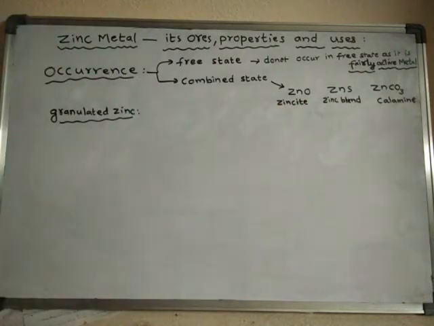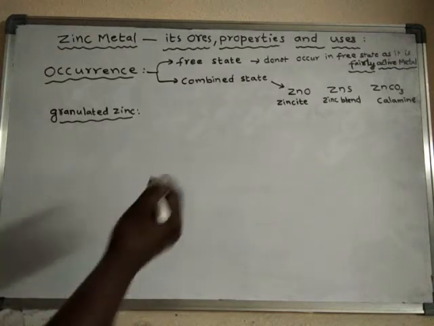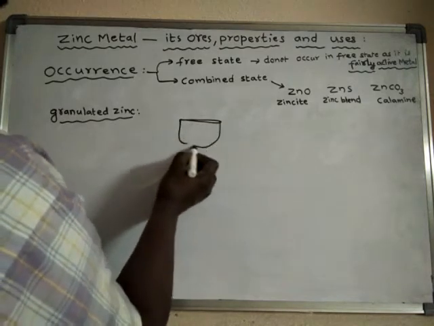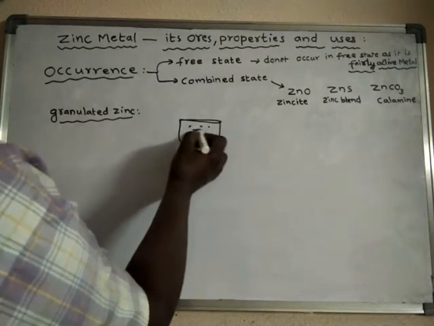Now there is a term known as granulated zinc. What is granulated zinc? Suppose a zinc metal is melted, so now it is molten zinc.